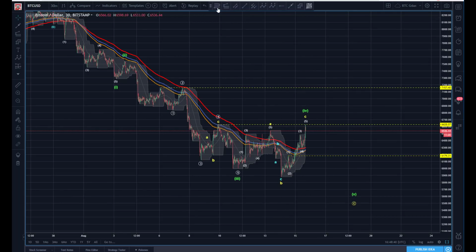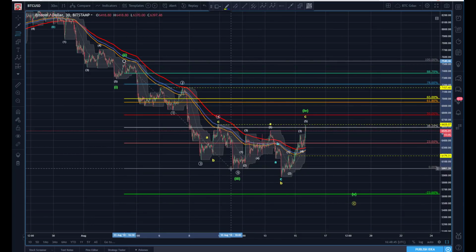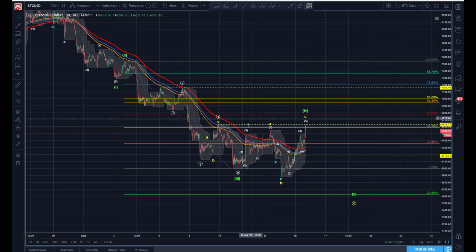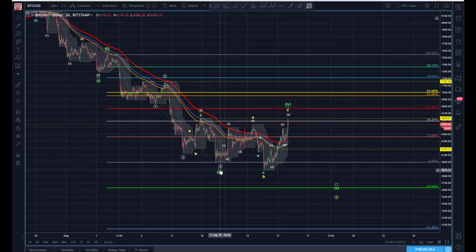So if I consider what that would mean relative to my 2nd down to my 3rd, right? We're certainly in the range where you would anticipate finding that 4th coming right to the 38. It's interesting that we came up and double topped, and we tapped that pivot, but we couldn't get through it, and now we're getting a little bit of a sell-off. Now, way too soon to declare that pivot is in, but what's interesting about this is that with this expanded flat, because we have this 5 here, I don't see another way to count this.